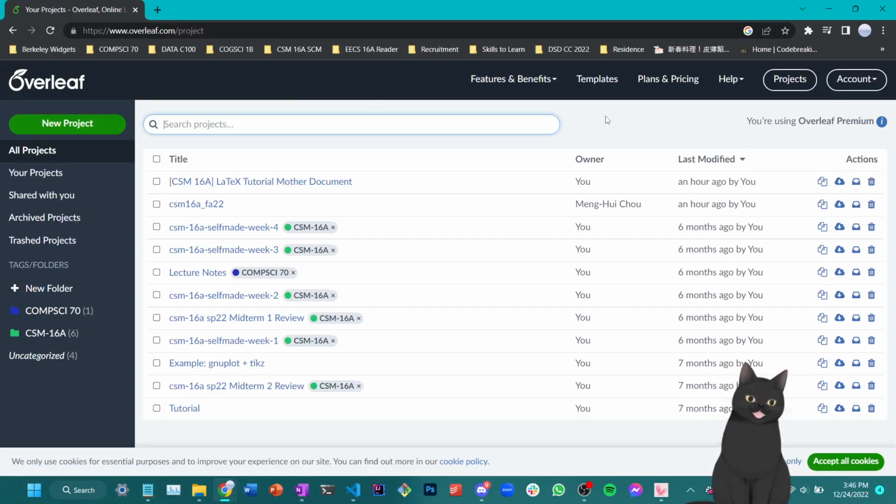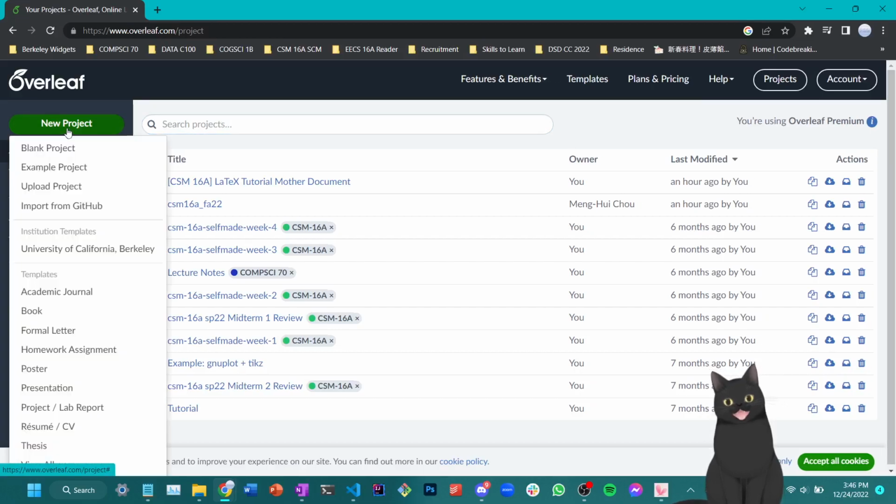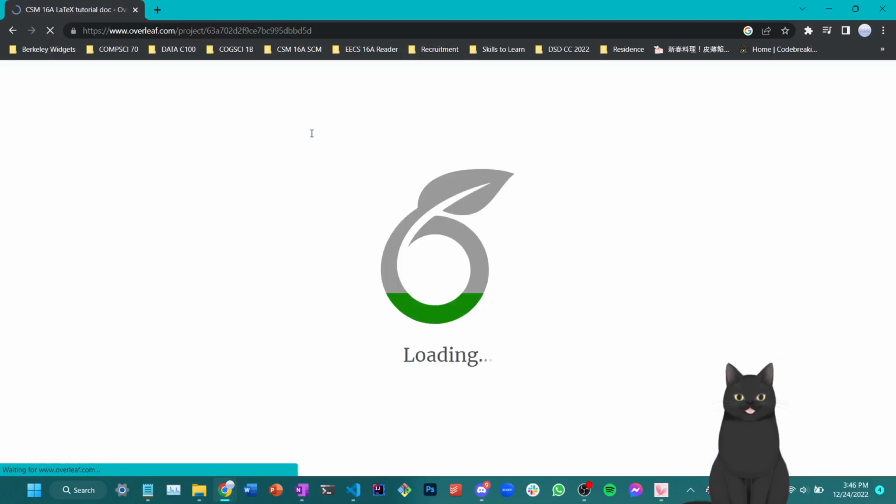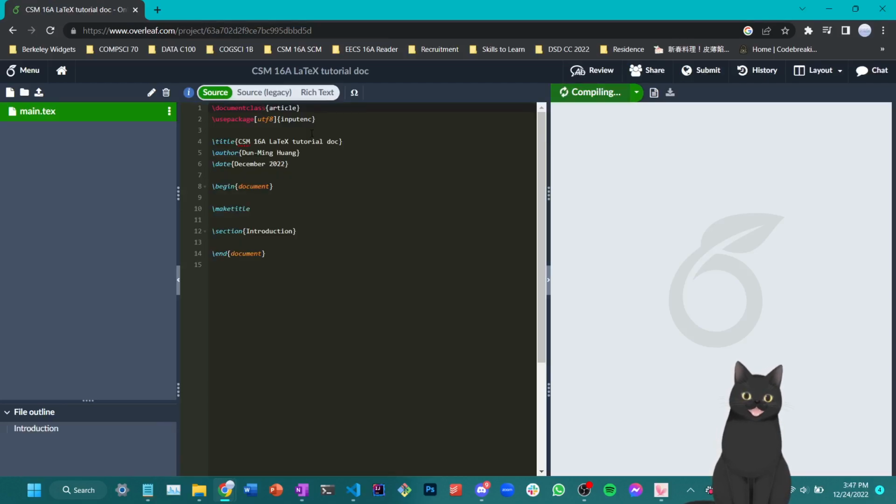Pretty nice. So, to start up a new LaTeX document in Overleaf, what we can do is click New Project. And then, depending on what kind of project you want, you can just choose the different templates, but for demonstrative purposes, I'll use a blank project here. We can also name our project, which I'll, in this case, just call CSM16A LaTeX tutorial doc. I'll try to share the link of the document at the end of the section.